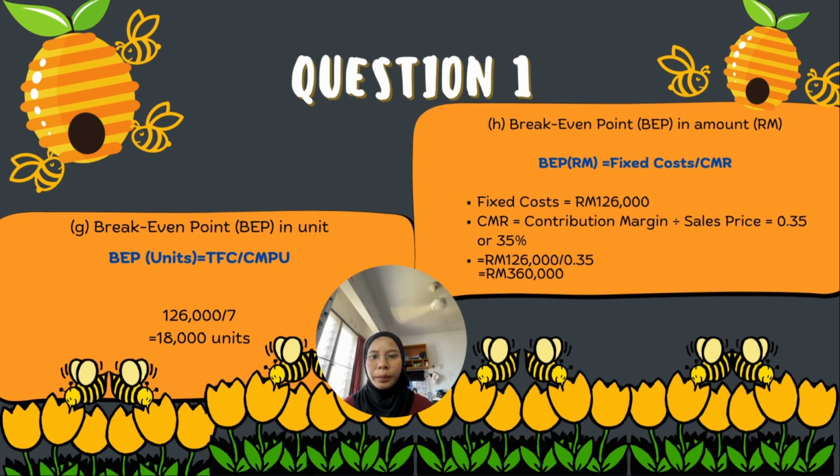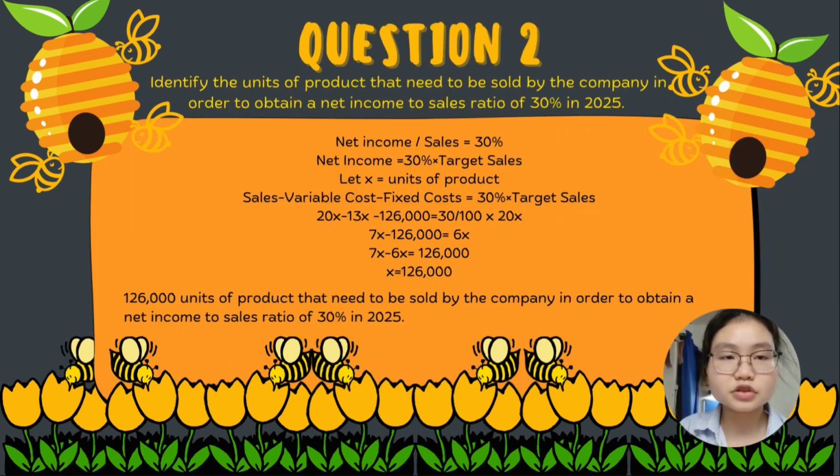And for G, break-even point, BEP, in unit, the formula is TFC divided by CMPU, which is 126,000 divided by 7, and we got 18,000 units. And for H, break-even point, BEP, in amount, in RM, the formula is fixed cost divided by CMR. Fixed cost is RM126,000 and CMR is contribution margin divided by sales price, which is 0.35 or 35%. We divide and we got RM360,000.